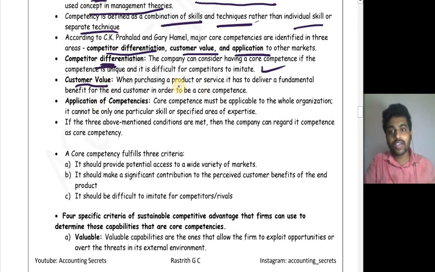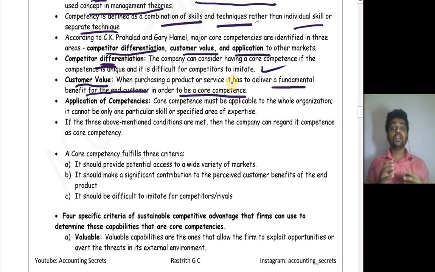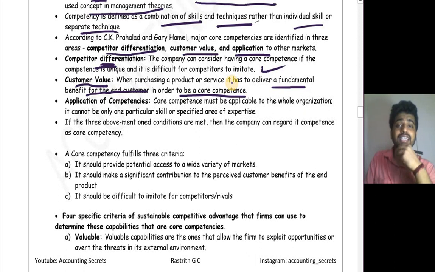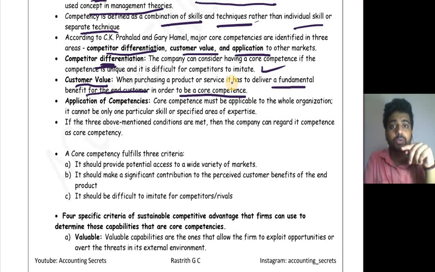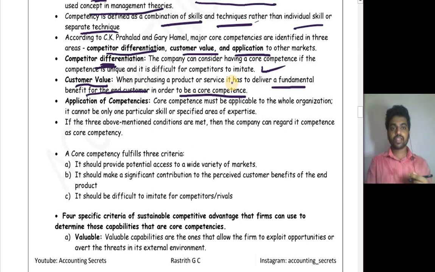Customer value. When purchasing a product or service, it has to deliver a fundamental benefit for the end customer in order to be a core competency. So your product or your company can be said to be a core competency only if it provides value to your customer as per his expectation. If your product meets his expectation, then you can say it is customer value.